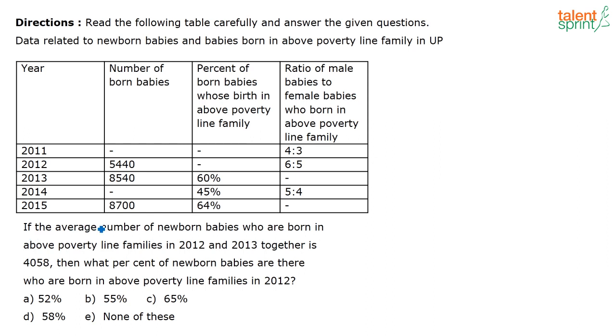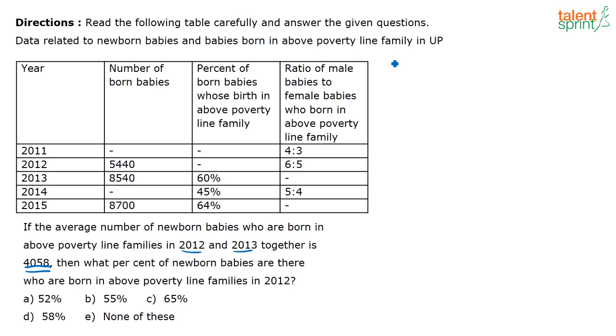If the average number of newborn babies who are born in above poverty line families in 2012 and 13 together is 4058, then what percentage of newborn babies are born in above poverty line families in 2012? See, what is this 4058? It represents the average number of newborn babies born in these 2 years.